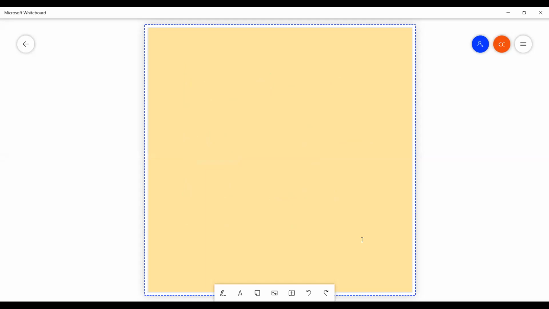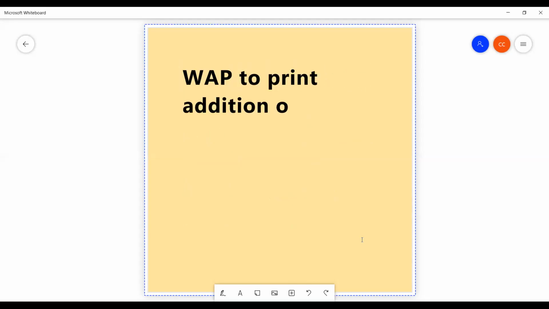First program, assume this is your first program. This is your C program. The program is: write a program to print addition of two numbers.